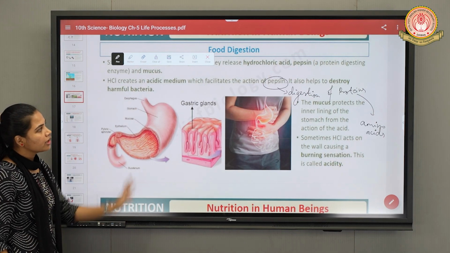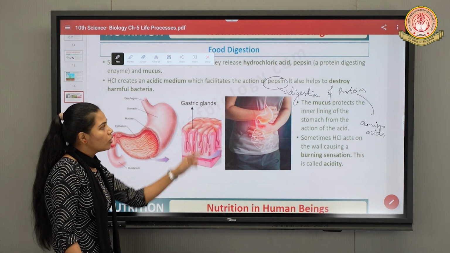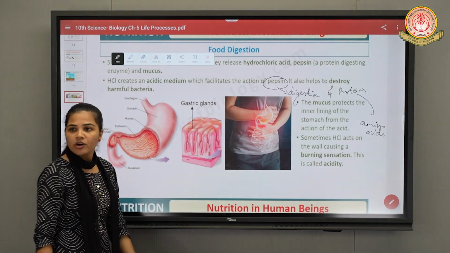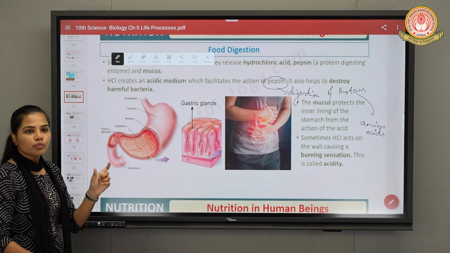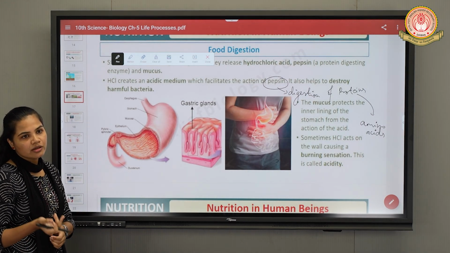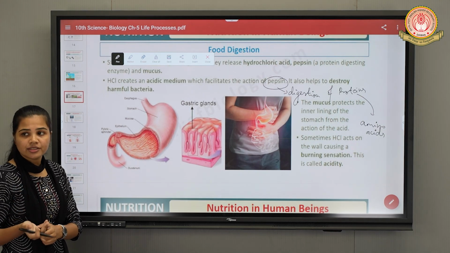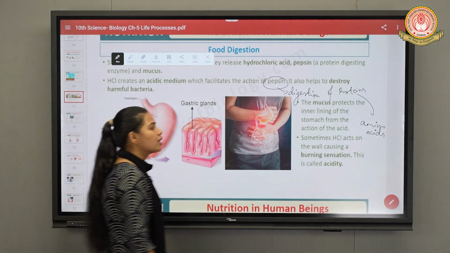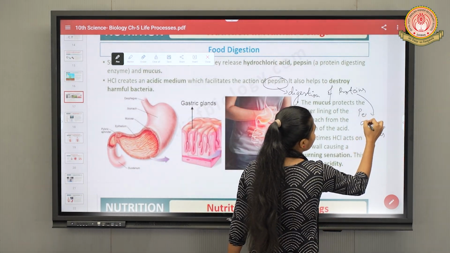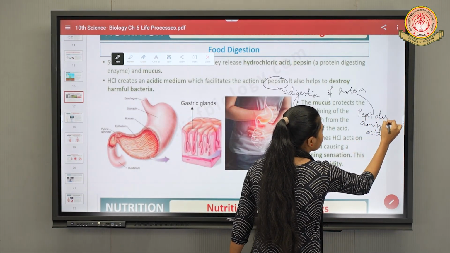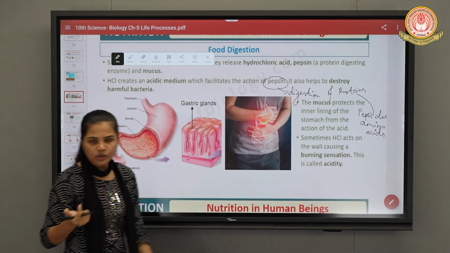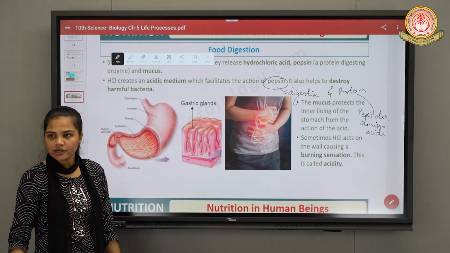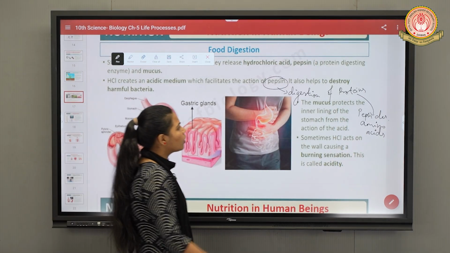Fine. First we are seeing what? Pepsin. Role of pepsin is that it is involved in the digestion of proteins. So protein is also again a complex molecule which is going to get digested or converted into simple forms, that is nothing but amino acids, or you can also say peptones, peptides, right, which are the smallest units of proteins. Clear? Fine.